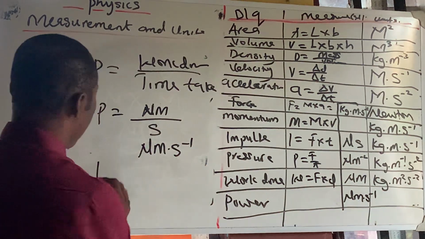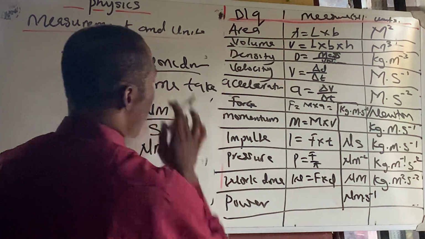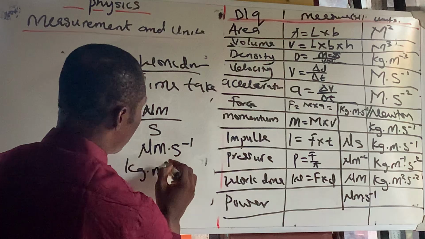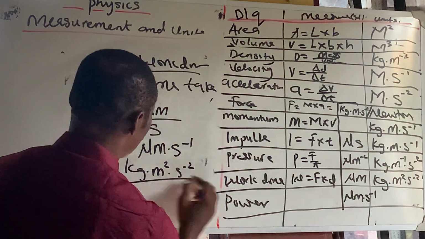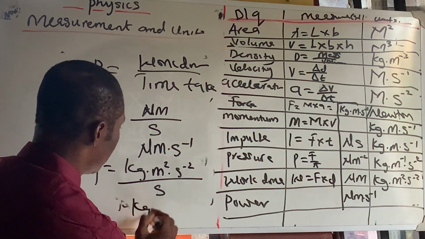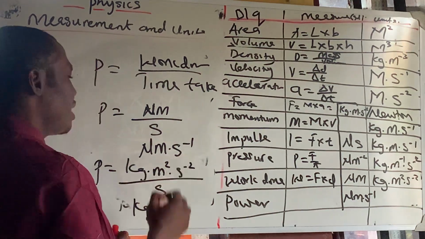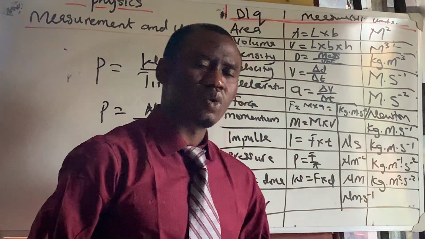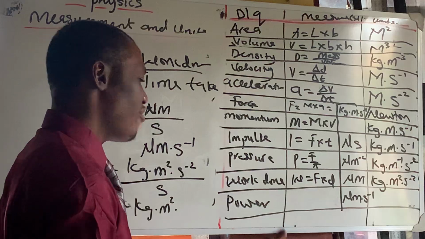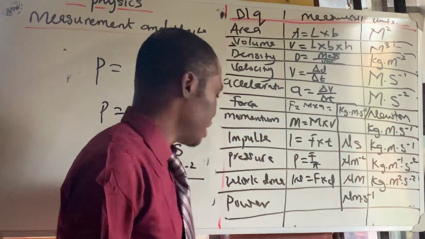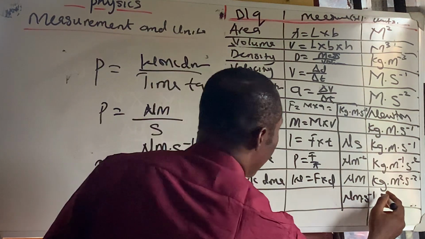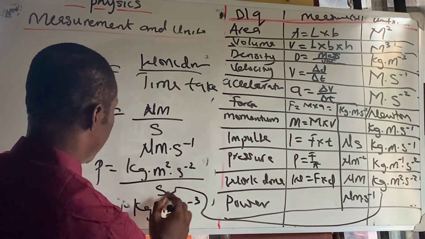So we can look at power in another dimension. We can say work done. What's the unit for work done? kg, meter raised to the power of 2, and seconds raised to the power of minus 2, all divided by seconds. Now we're going to do a little bit of math. This one will be kg, meter raised to the power of 2, seconds to the power of minus 2 minus 1. If you have a minus 2 and then a minus 1, that should give me minus 3. So over there is minus 3.